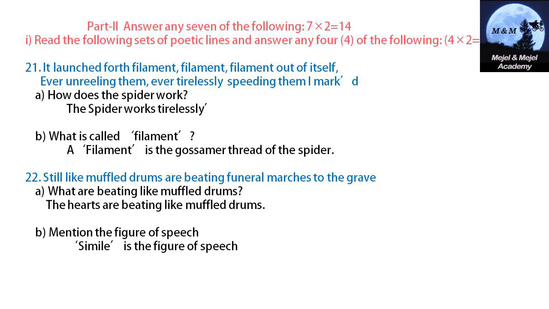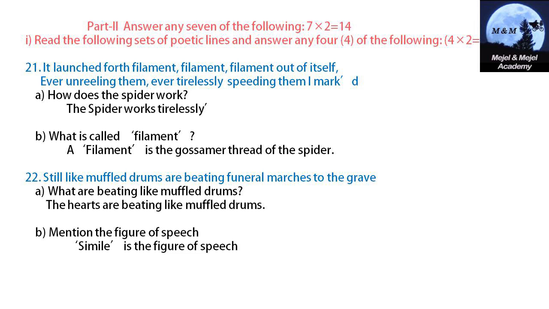Part 2. Read the following sets of poetic lines and answer any 4 of the following. 4 into 2, 8. It launched forth filament out of itself, ever unreeling them, ever tirelessly speeding them, I mocked. How does a spider work? The spider works tirelessly. It works without feeling sad or tired. What is called filament? A filament is the gossamer thread of the spider. You know the spider's thread, that is it.